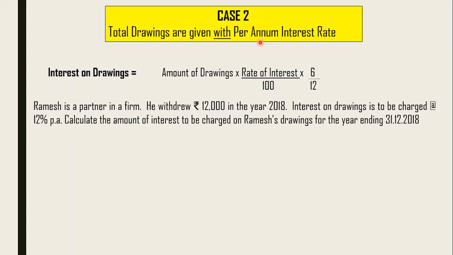Okay, so let's see an example here. Ramesh is a partner. He withdrew 12,000 for 2018. Interest on drawing is to be calculated at 12% per annum, and he withdrew 12,000 in the year. Can you see here? The date of drawing is not mentioned, so we can't calculate for how many months interest has to be charged. So in such cases, 12,000 is the total drawing for the year, 12% is the rate of interest, and we'll take the average.